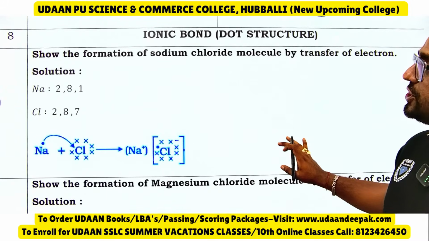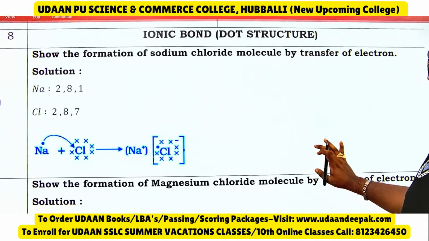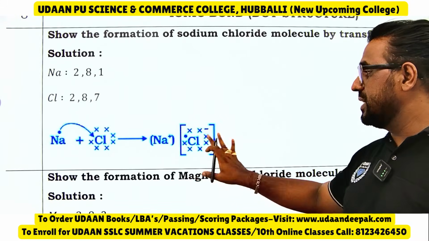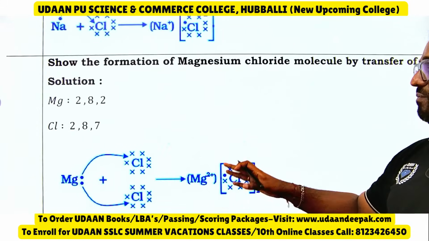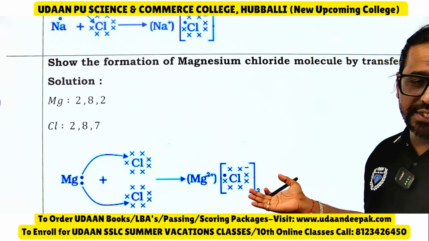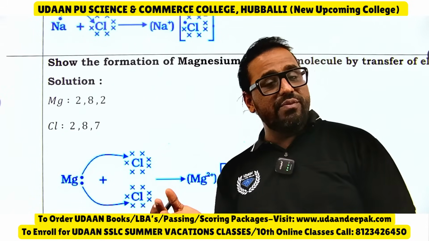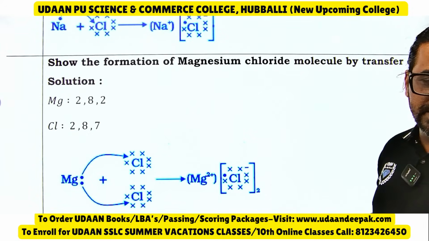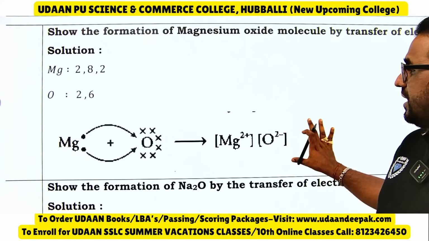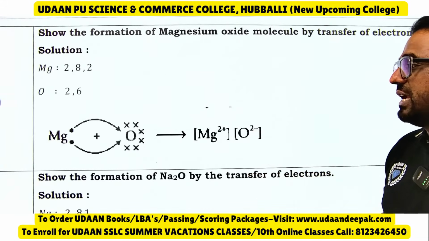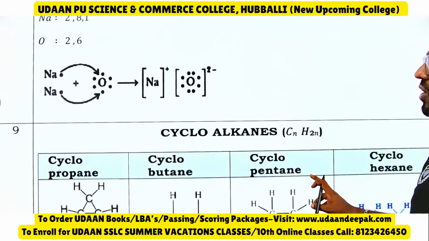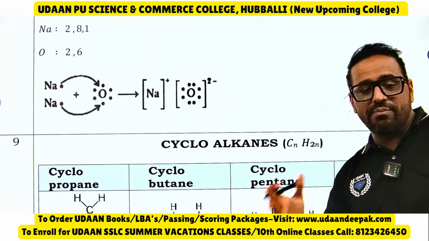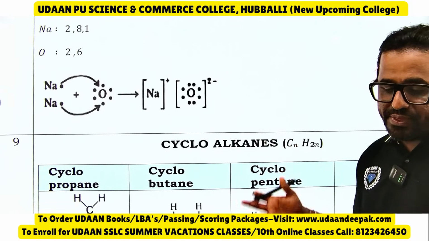Okay, see here, show the formation of sodium chloride molecule by transfer of electrons. So look here, Na plus Cl will give NaCl. Similarly Mg plus Cl2 will give you MgCl2. I hope in your examination previously you were able to solve this. Yes, so like this you should be able to do this one. Next, again magnesium oxide, Mg plus O2 will give you MgO. Then Na2O. Maybe NaCl, but MgCl2 has come, everyone should focus on that itself.